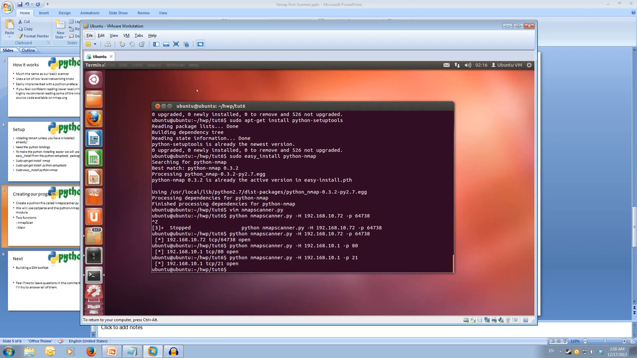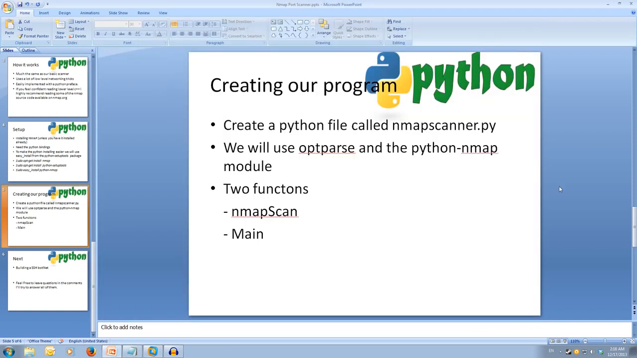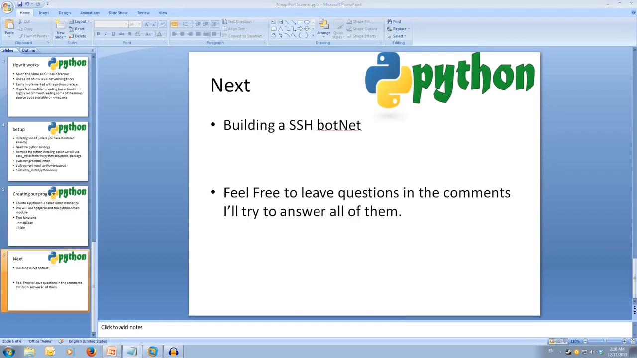Okay, so that's our NMAP port scanner. So yeah, this concludes our NMAP port scanner. You can modify this code to scan for as many ports as you like.